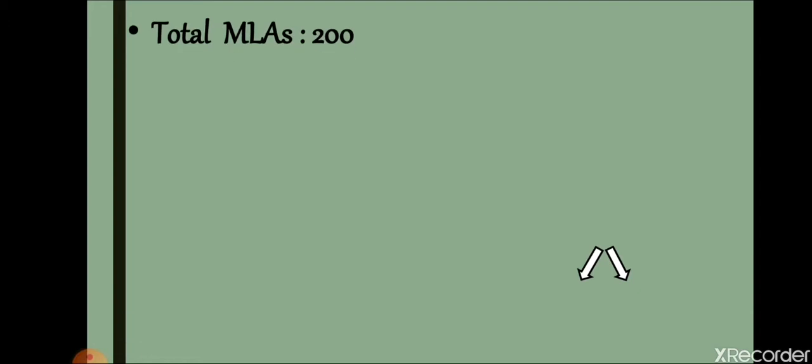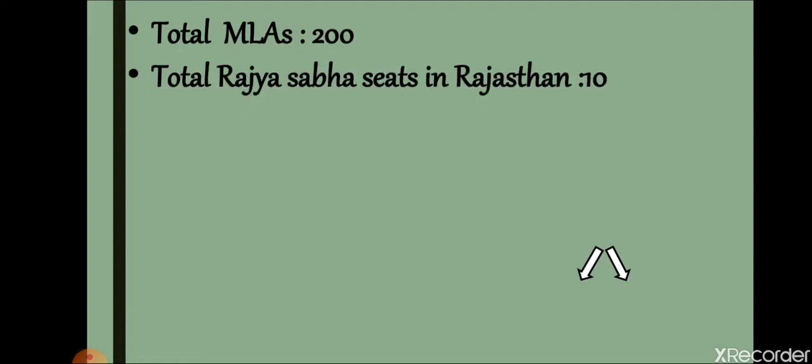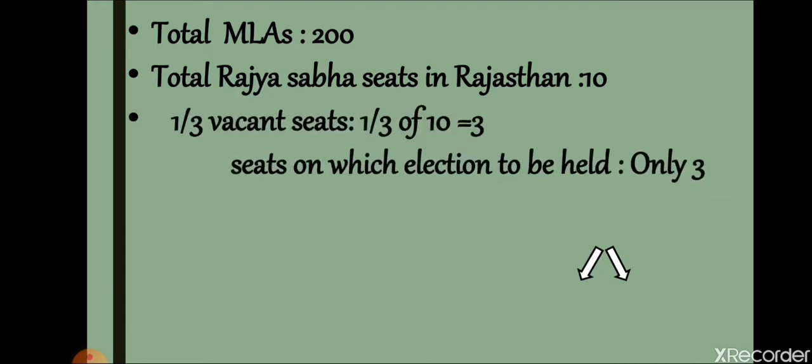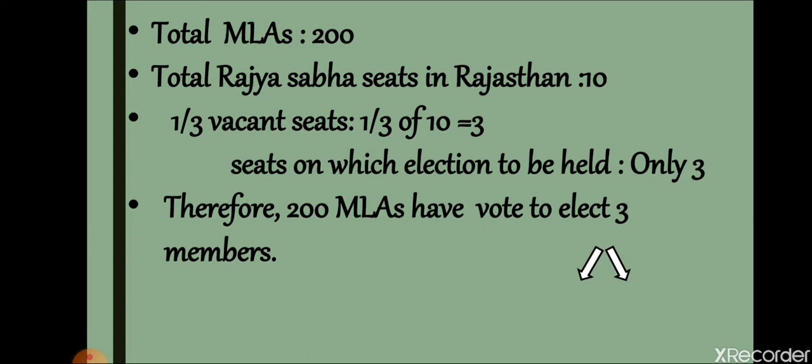So total MLAs are 200. Now, total Rajya Sabha seats in Rajasthan: MLAs are 200 and total Rajya Sabha seats are only 10. As we know, only one third of the seats are vacant, so one third of 10 will become 3. So only for those 3 seats, the elections of Rajya Sabha will take place. Now what will happen for the election?